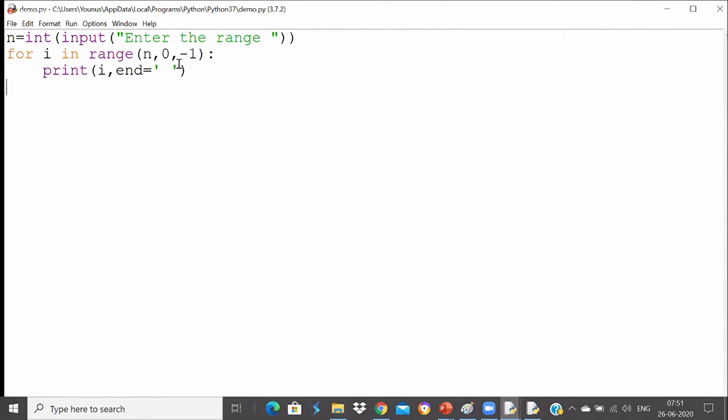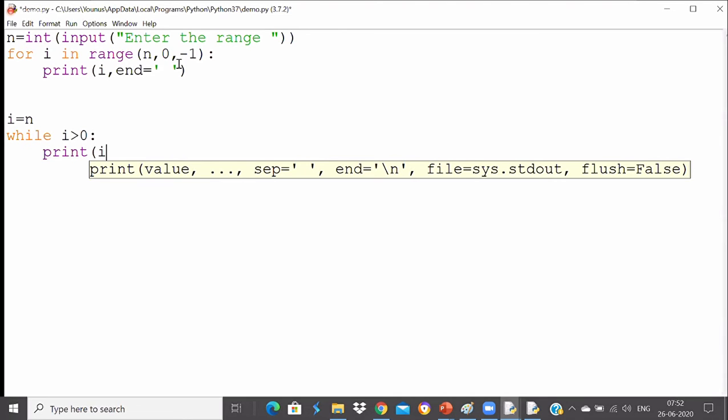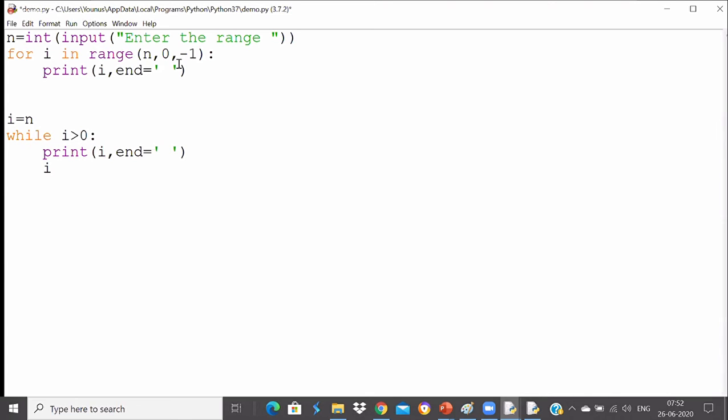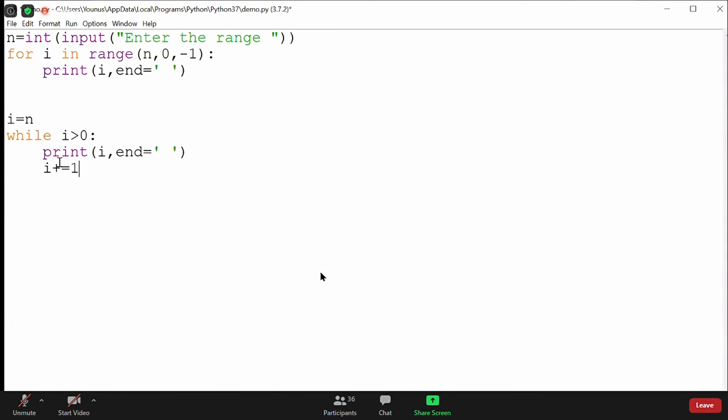Can you help me out how to do this with a while loop now? I have to take an i variable and initialize it to n. Okay, and I have to take a while loop like this. While i is greater than 0, and then I have to print i, and I have to update the i value. So you need to be very careful about the updating and checking the condition and everything. Okay, so this is the for loop and this is the while loop.